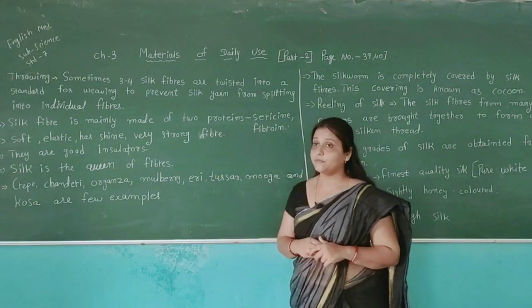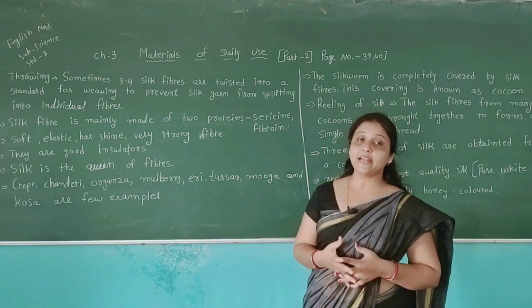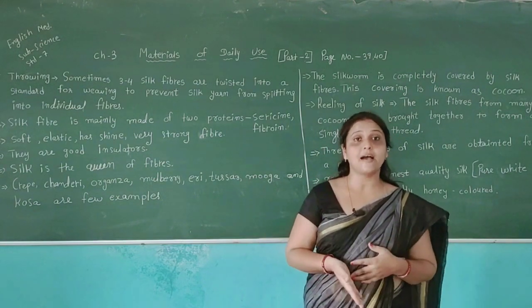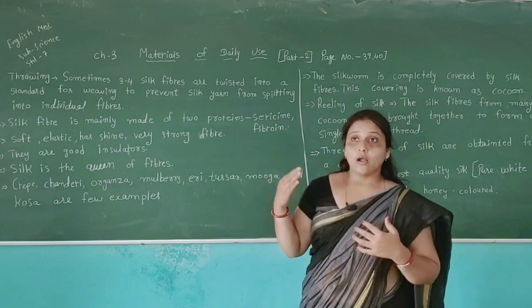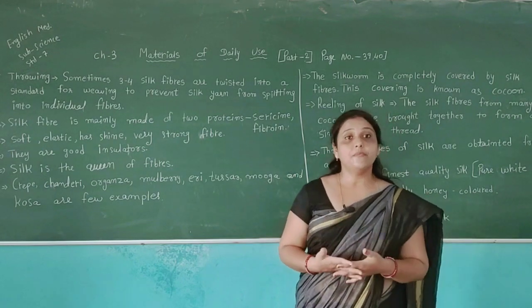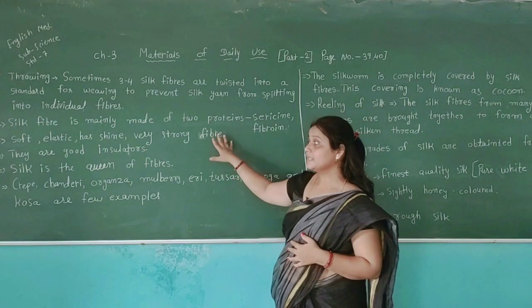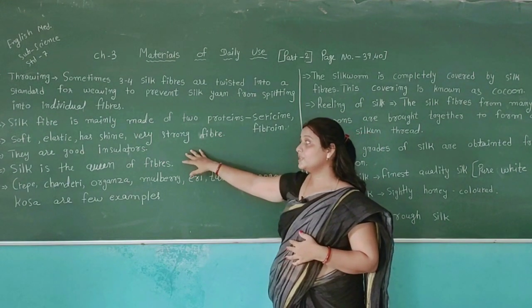Using this type of silk, we can make different types of clothes. For example, saris, dresses, carpets, and other things can be made using silk. They are good insulators.